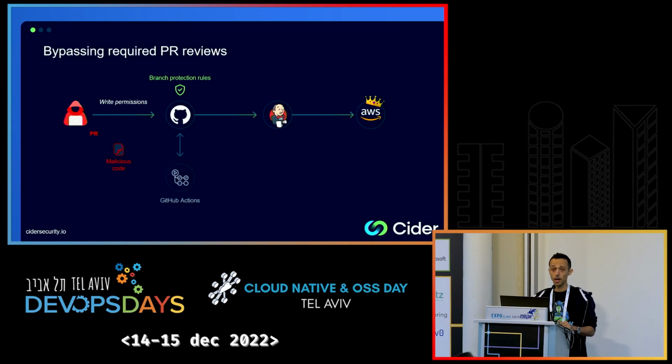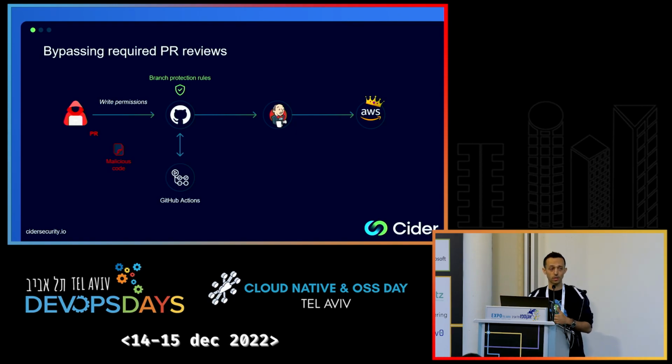So this is where GitHub Actions steps in. The question is, why am I talking about GitHub's CI solution when it's not even in use by this organization? This organization uses Jenkins. GitHub Actions is not even in the picture. But there's something you need to know about GitHub Actions: it is installed and turned on by default in any GitHub organization. Now, I know that if I have write permissions to the repository, once I create a configuration file, a workflow file, directing which command should be run, that will be automatically executed when I push this code to one of the branches.